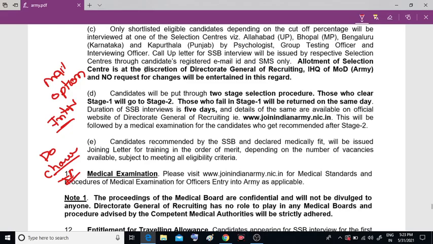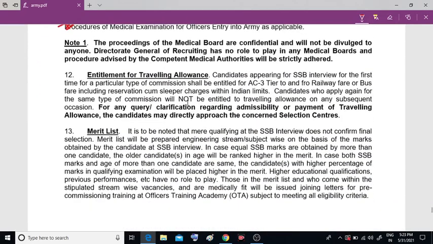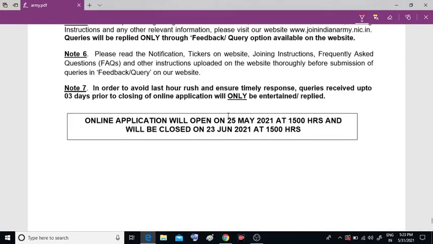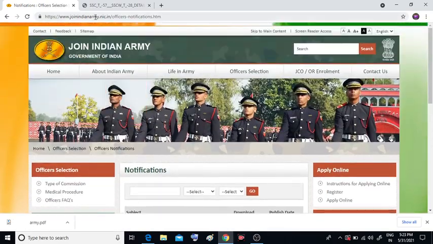So these are the very important points regarding the selection process, as well as how many vacancies are there. And the online application has already opened on 25th May 2021 from 15 hours, and will be closed on 23 June 2021. So they have given 1 month. Please go through this website. You can see this website and you can apply directly from it.